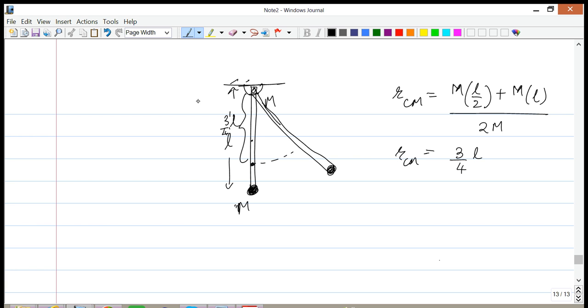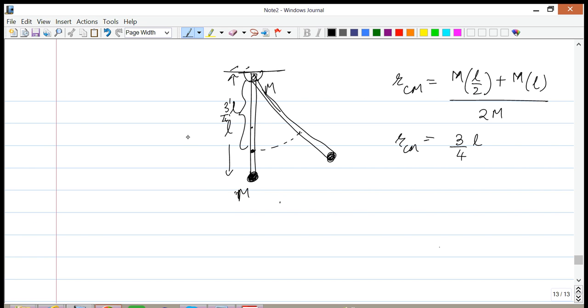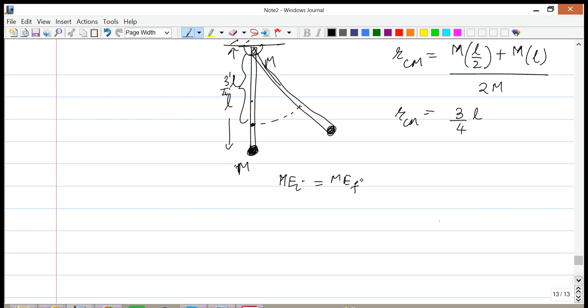Now in order to do the rest of the problem, we're going to use MEi equals MEf. At the bottom the entire system simply has rotational kinetic energy, which is equal to 1/2 times I times omega squared. This is for the entire system. And at the top, all we have is total potential energy.